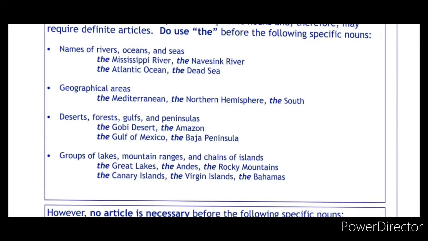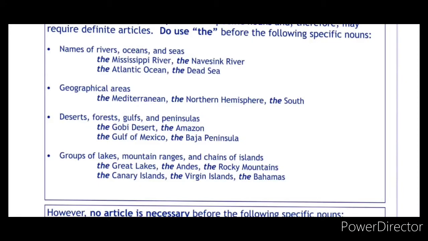Look at the river names: the Mississippi River, the Navesink River, the Atlantic Ocean, the Dead Sea. For the names of rivers, oceans and seas, we need to use the definite article the, because we are mentioning the particular name of the river, the particular name of the ocean, the particular name of the sea. That is a specific name.